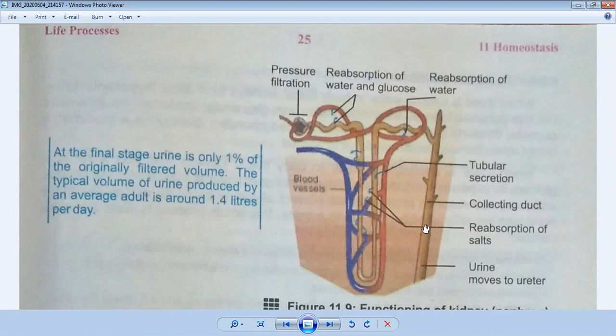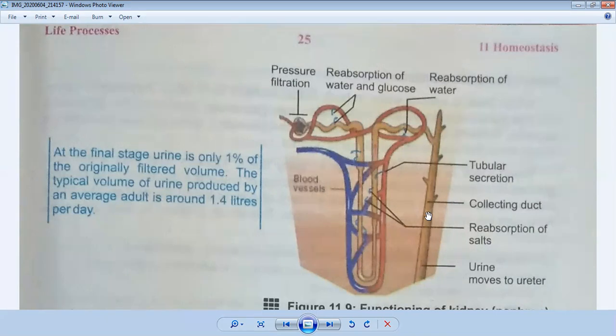If you keep in your mind the urinary system, I have told you the urinary system consists of one pair of kidneys, one pair of ureters, and then it is collected into the urethra, and then it is eliminated from the body.